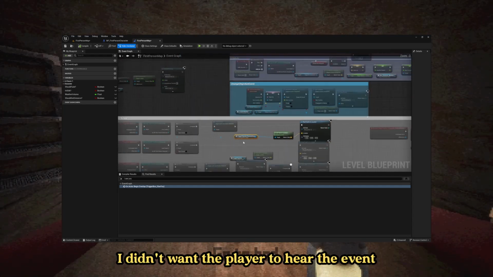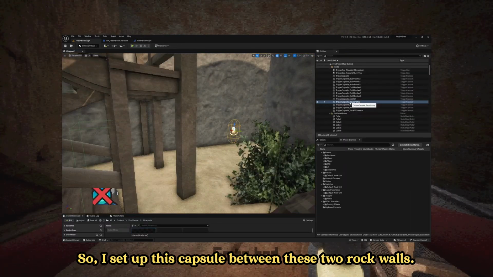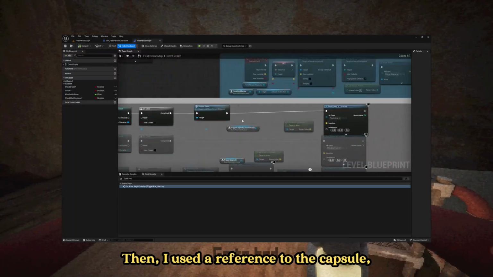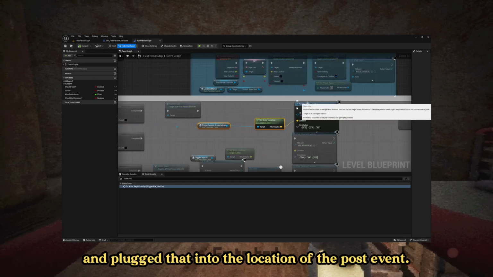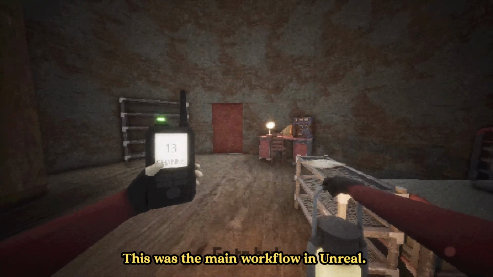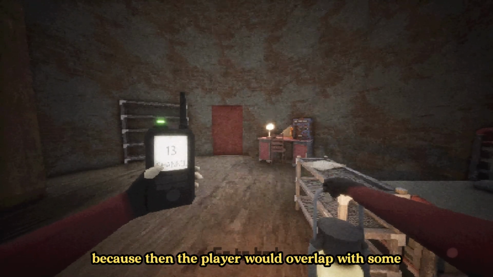I didn't want the player to hear the event at the location of the box, so I set up this capsule between these two rock walls. Then I used a reference to the capsule, got its location, and plugged that into the location of the post event. This was the main workflow in Unreal, but we couldn't have all of the trigger boxes enabled on EventBeginPlay because then the player would overlap with some too early.